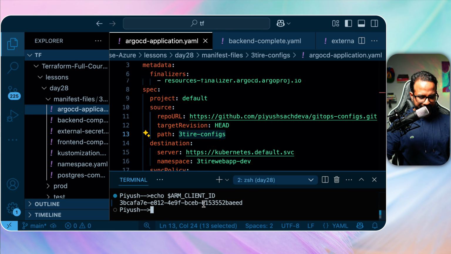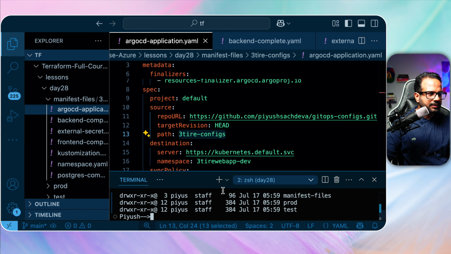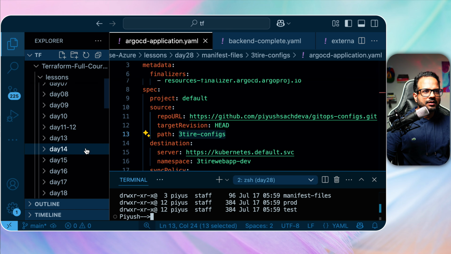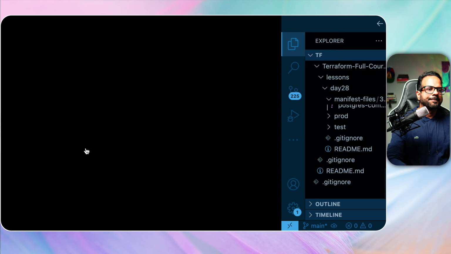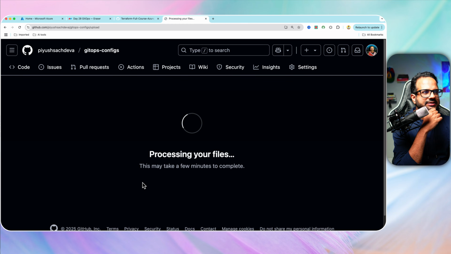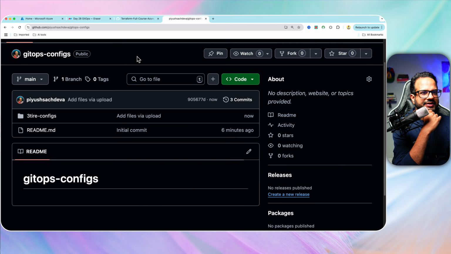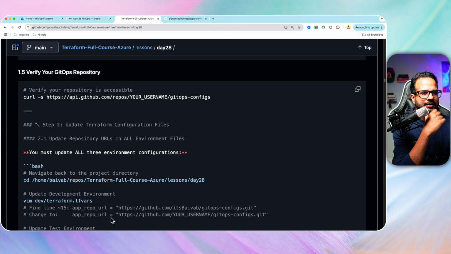Let me just verify it quickly. Okay, I think I am. Now this is done. Let's commit the changes. Okay, so our GitOps repository is done.